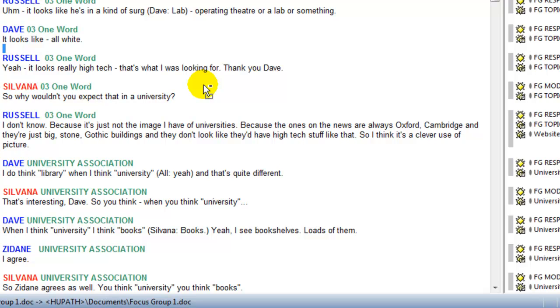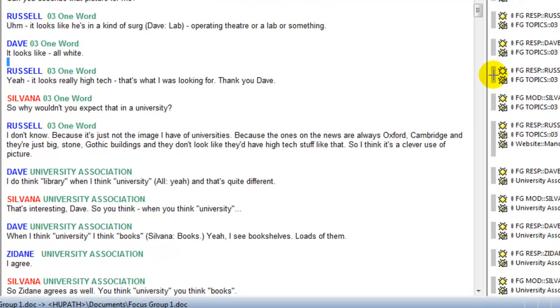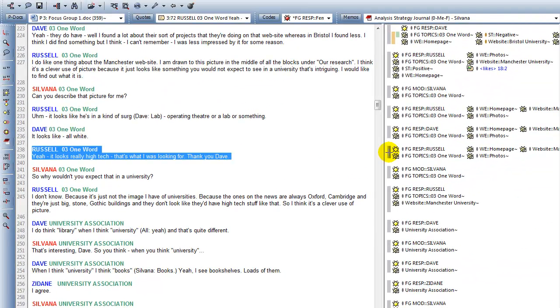So if the quotation already exists, as it does in this case, I will just move my cursor to the margin and click on the quotation marker, that stripe, in order to select the quotation.